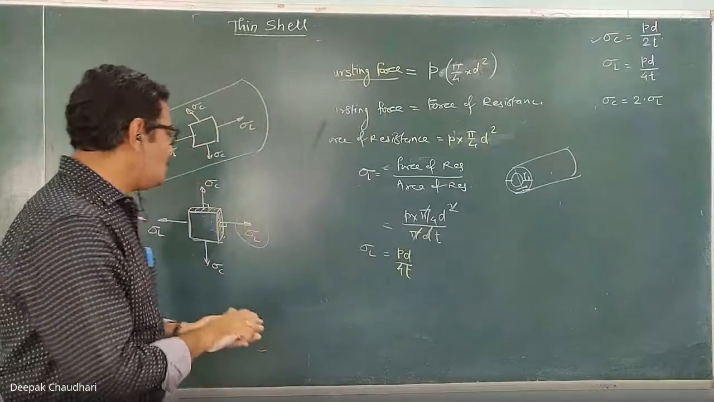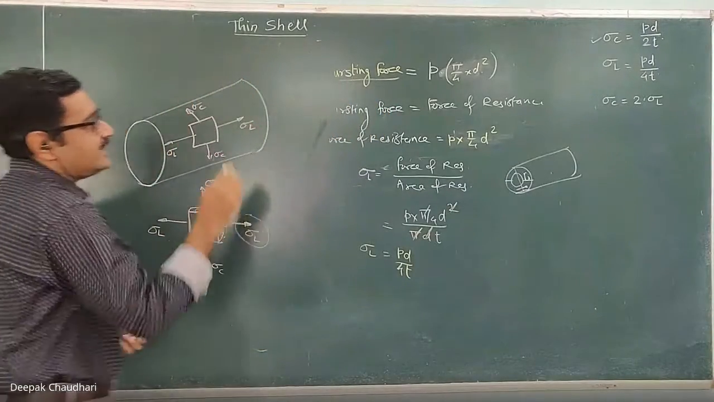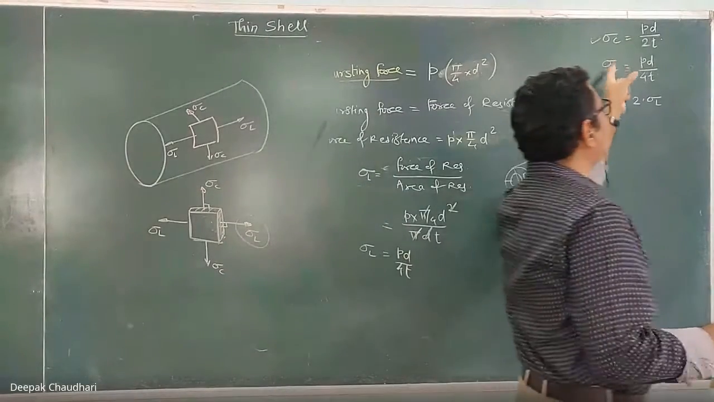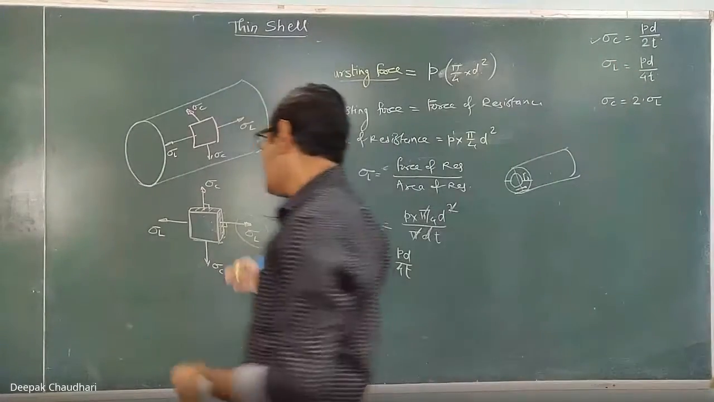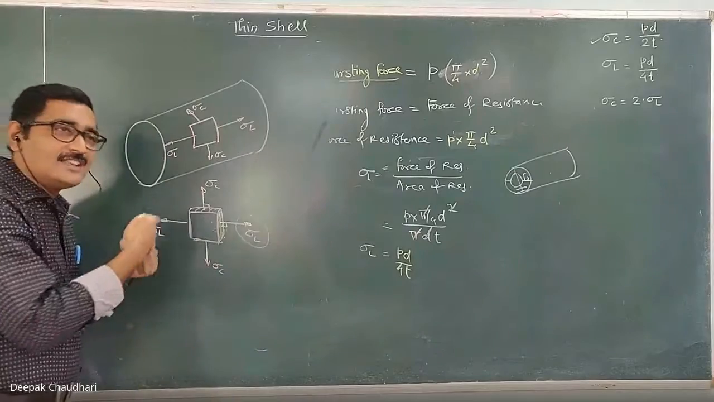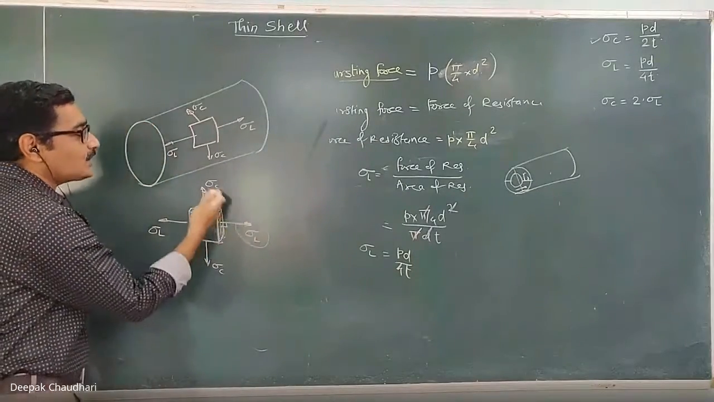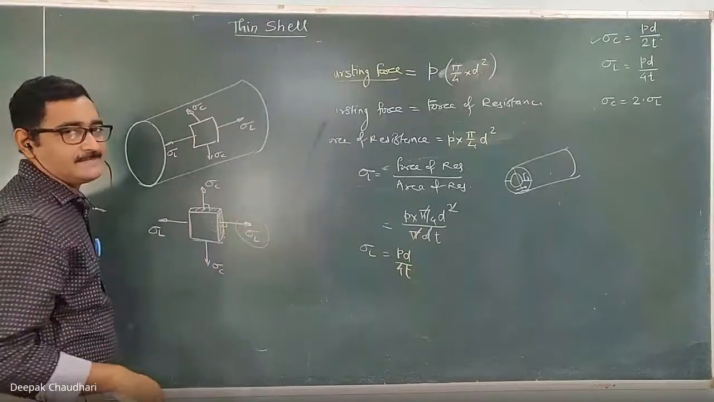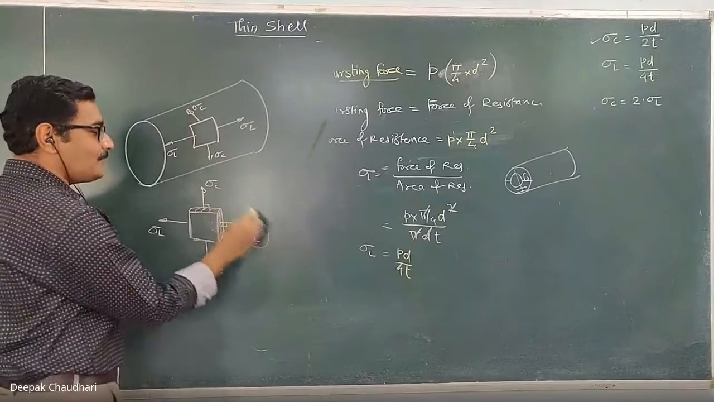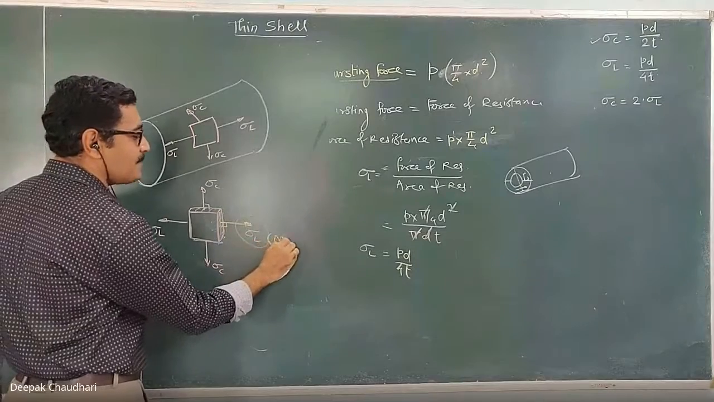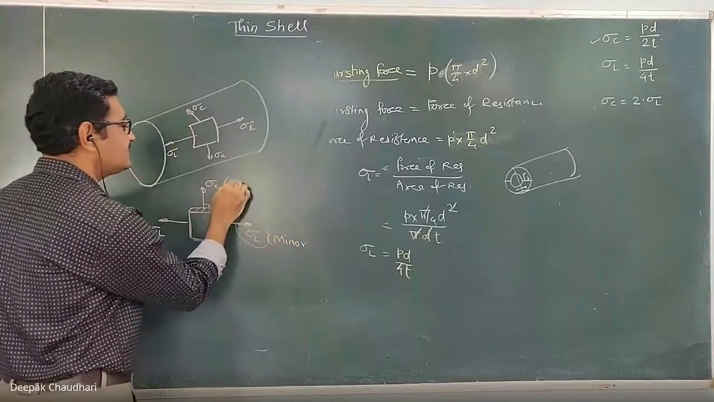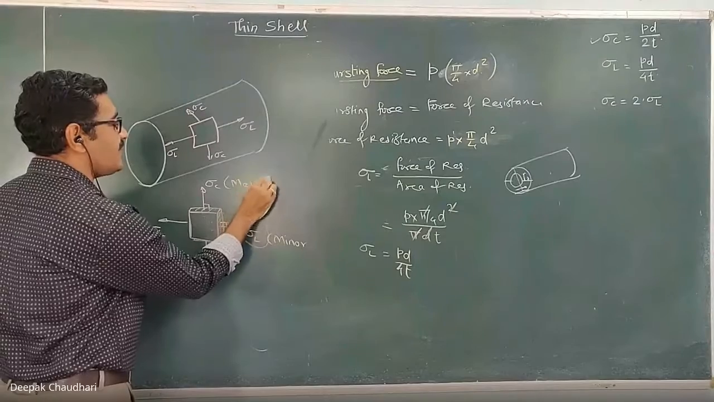Clear? So in case of a thin shell, the circumferential and longitudinal stresses are acting on surfaces on which there is no shear stress. Since there is no shear stress, both of these are principal stresses. Out of that, the longitudinal stress is known as the minor principal stress, and the circumferential stress is the major principal stress because its value is more than this.